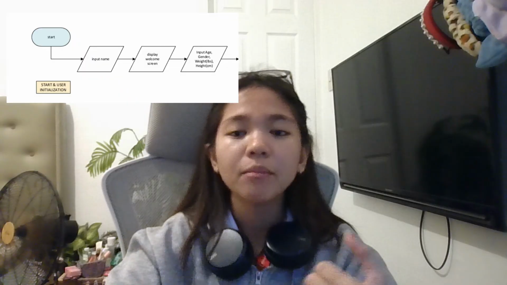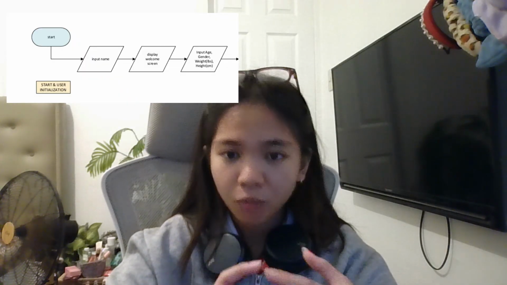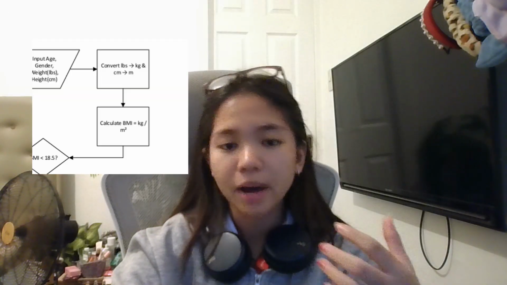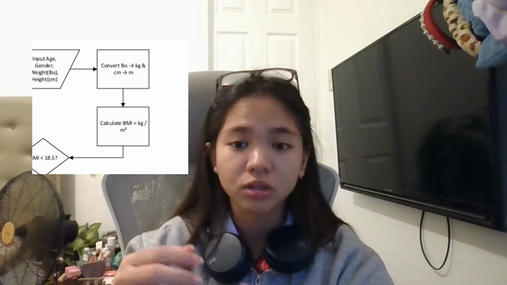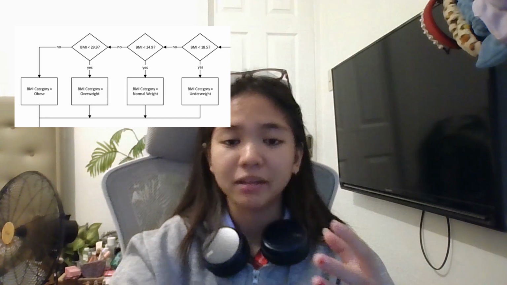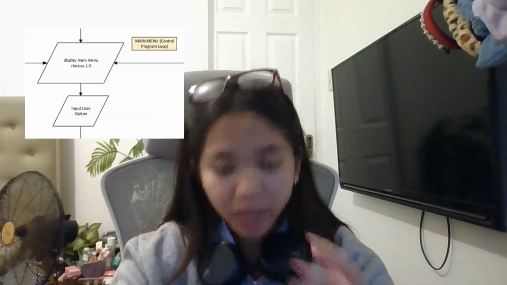Our flowchart starts with the user entering their basic information such as name, age, gender, weight, and height. The program automatically converts the measurements, calculates the BMI, and categorizes the user as underweight, normal, overweight, or obese. After that, the user sets a daily calorie goal and is brought to the main menu.